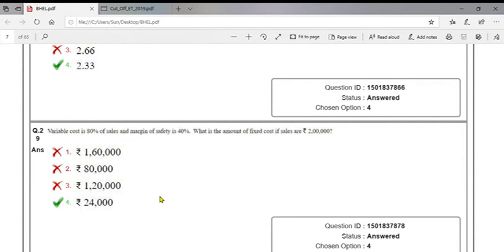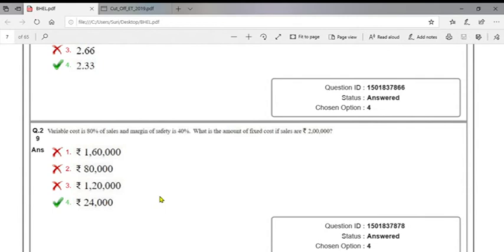So margin of safety equals profit by PV ratio, so profit equals margin of safety into PV ratio. Here profit is not given. Margin of safety percentage is given, 40% into PV ratio given 20%. So it is 8%. Profit is equal to 8% on sales.